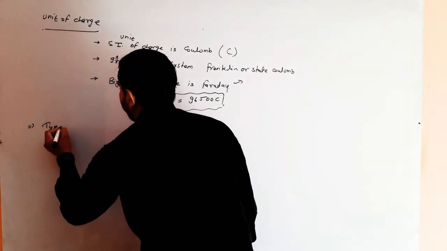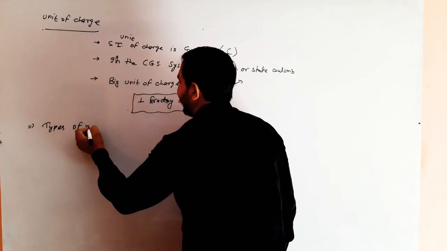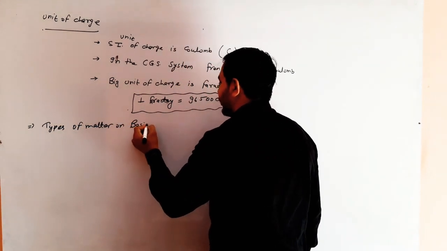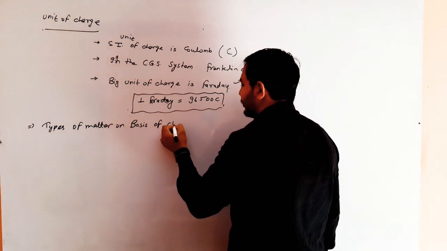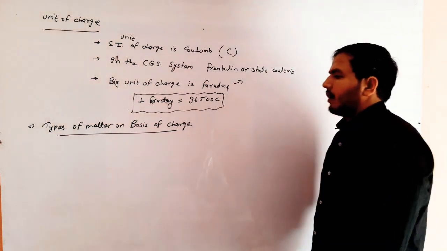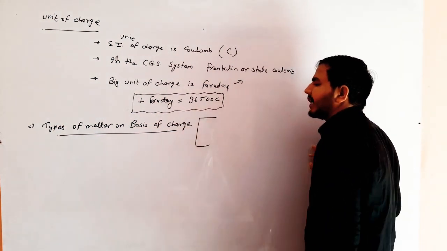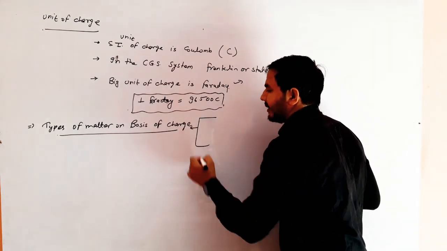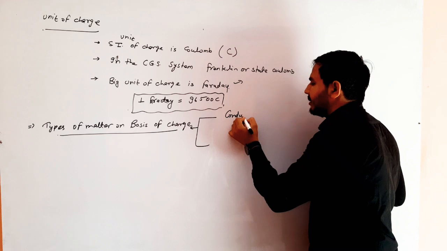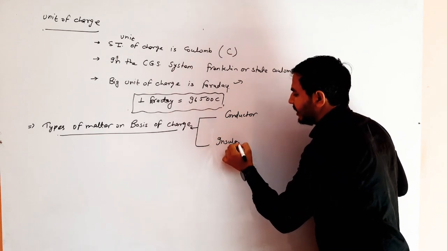Types of matter. It is important. Types of matter on the basis of electric charge. Clear? There are two types of matter on the basis of electric charge. First is conductor, second is insulator.